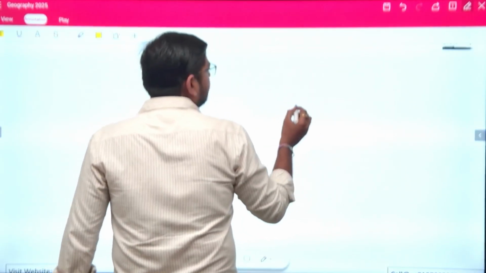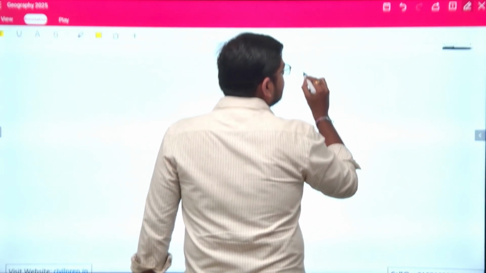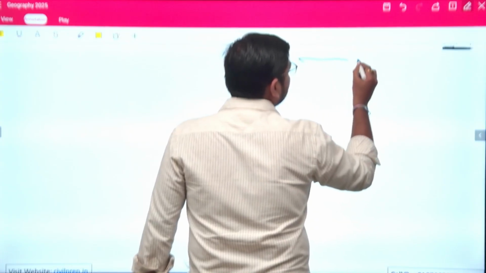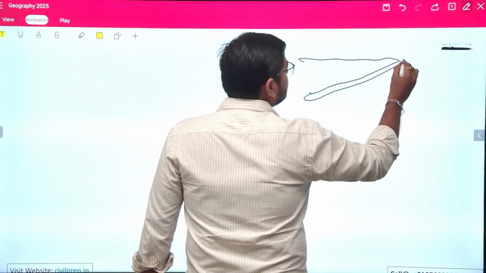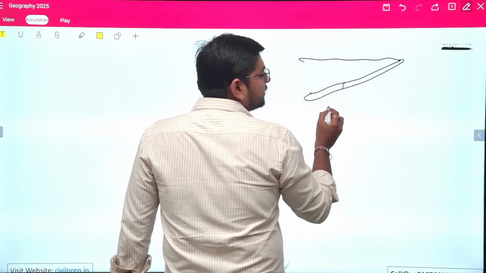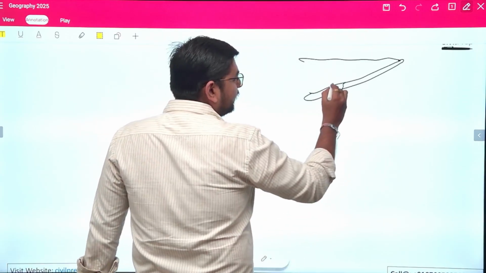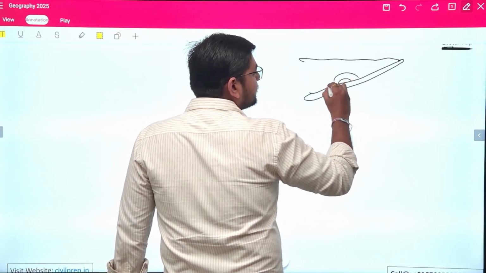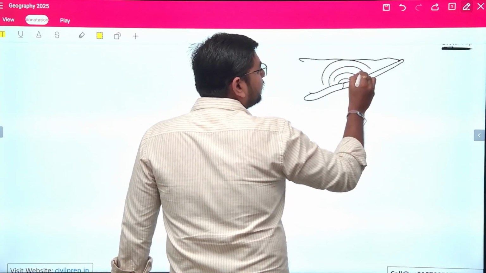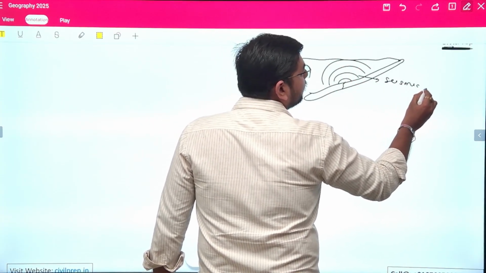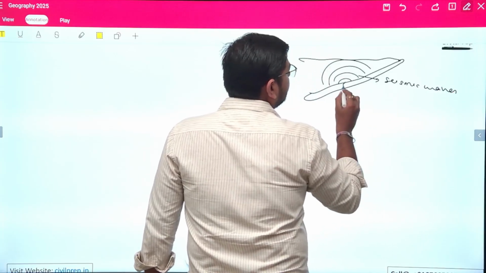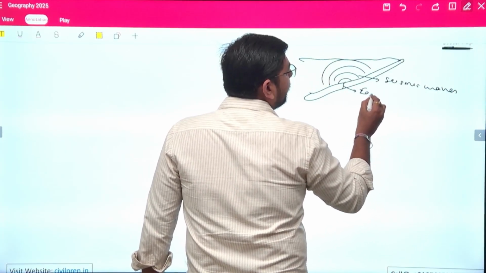Okay, when I'm trying to draw a diagram, I will see here that this is ocean region. Okay, the plate is interacting here. There was the formation of fault. Okay, the formation of fault, it has resulted into the earthquake or seismic waves. Okay, this is earthquake.